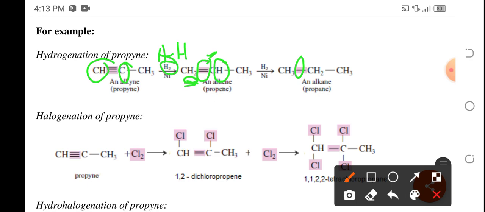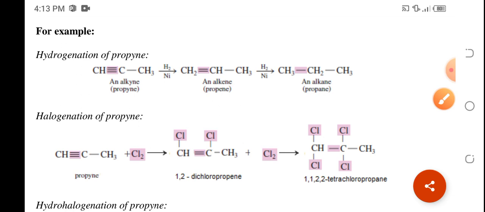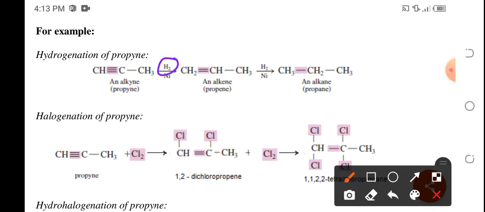The CH2 could now accommodate the addition of hydrogen, so it becomes CH3, and that CH will then become CH2 because of the addition of another hydrogen atom. So for hydrogenation of an alkyne, always bear in mind that it needs two molecules of the reactant hydrogen so that the alkyne could become an alkene and then further become an alkane.